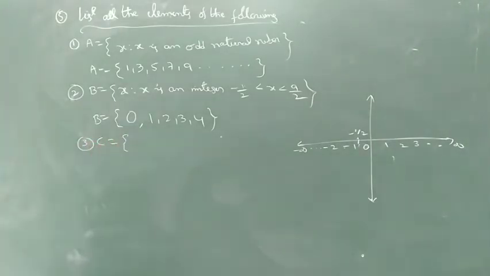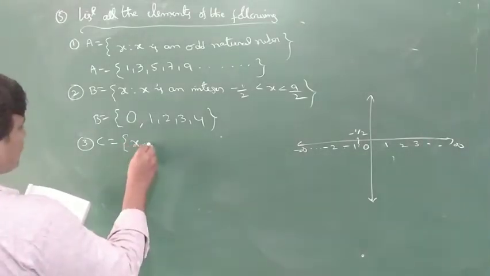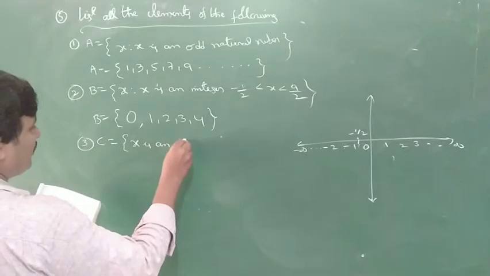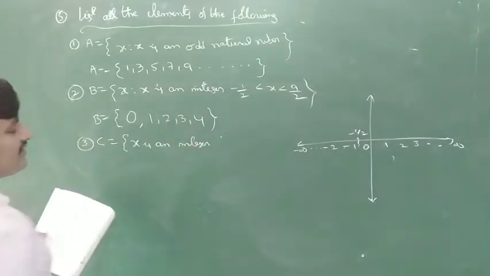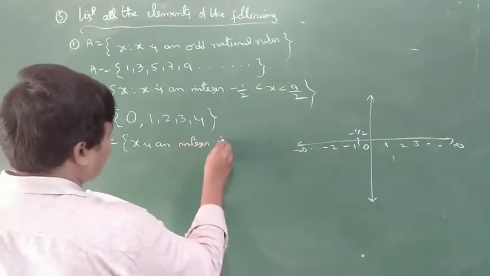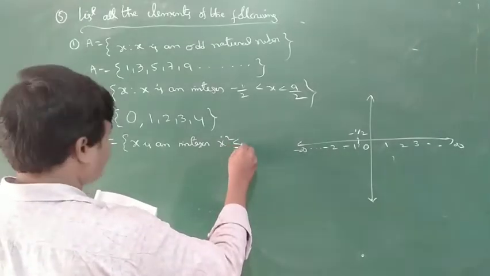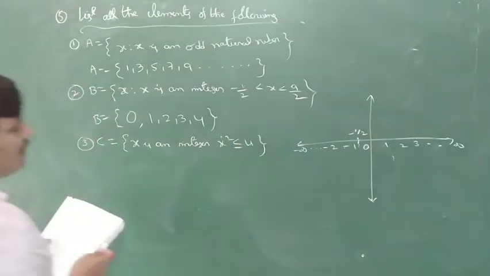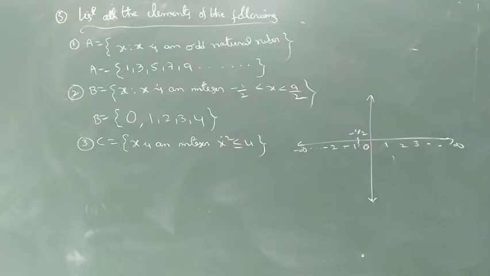C is equal to the set of all x such that x is an integer, x square less than or equal to 4. X square less than or equal to 4 means x is equal to what?